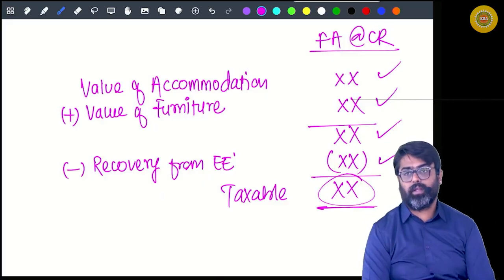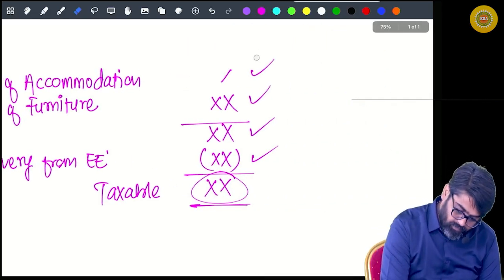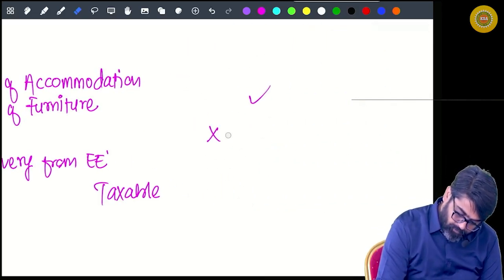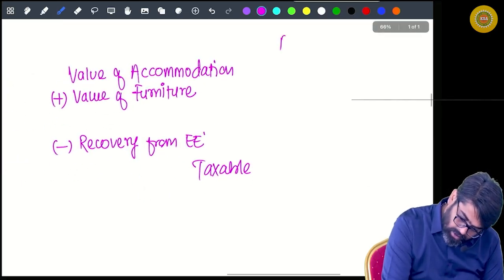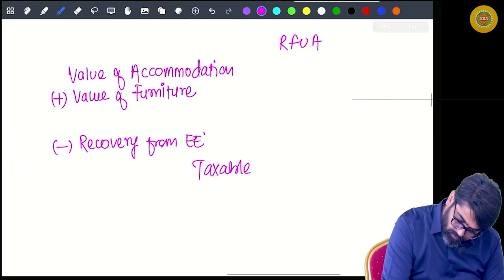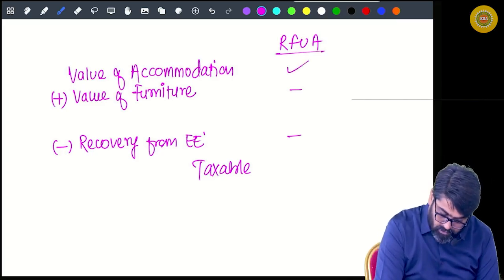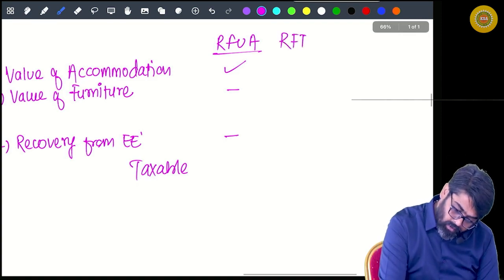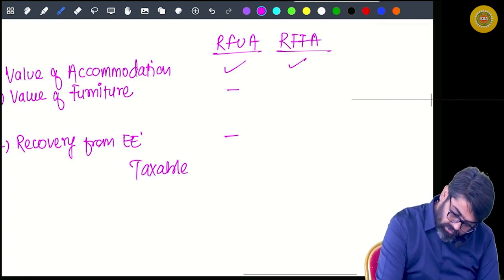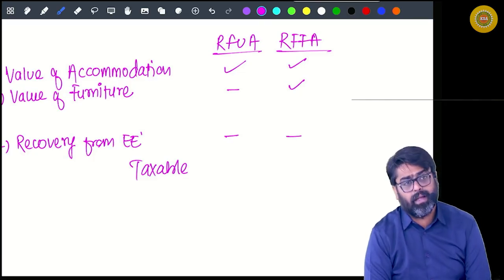If RFUA is there, then in the case of RFUA, only this amount will be there. This will not be there. Yes or no? In case of RFFA, this amount will be there, this amount will be there, there will be no recovery. Getting my point?